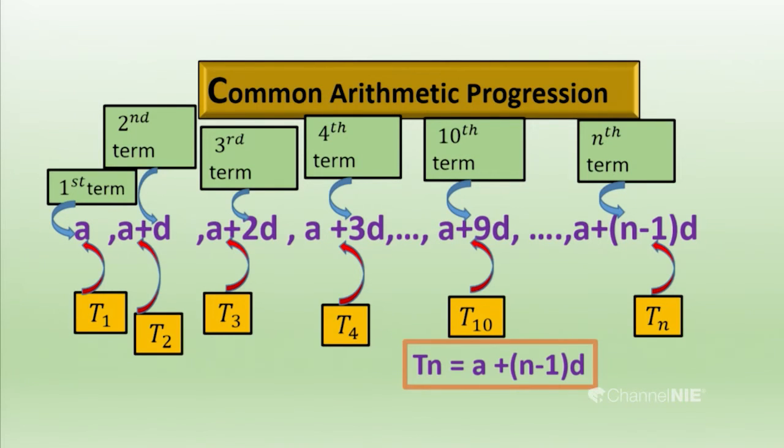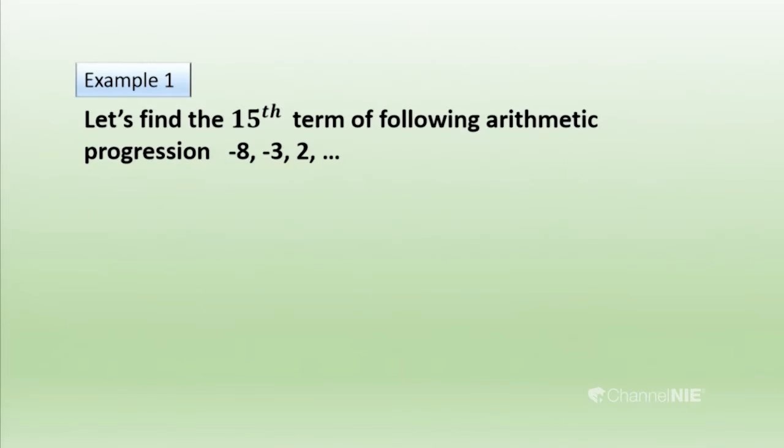Then we can go to the sums to emphasize that. Here I will do one example. Let's find the 15th term of the following arithmetic progression: minus 8, minus 3, 2. First we have to identify what the question asks us to do.